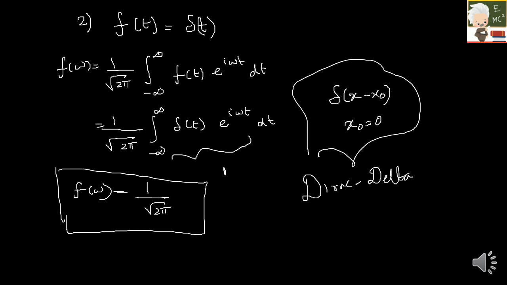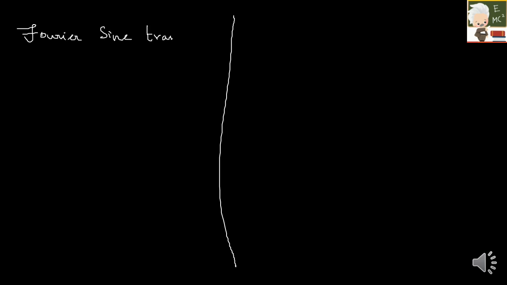Okay. The next thing we are going to see is the Fourier cosine and sine transform. So I'll split the screen into two. First let us see the Fourier sine transform, for a function f of x. The Fourier sine transform is given by fs of k, like we used to represent f with the subscript s for sine.